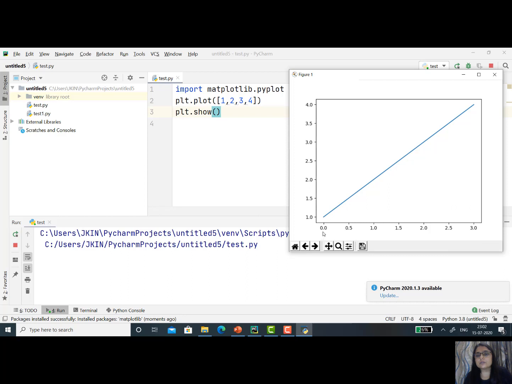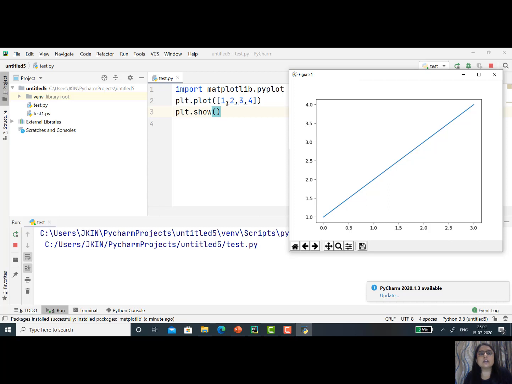Your x-axis is from 0 to 3 and your y-axis is from 1 to 4, and the data you provided is 1 to 4. That means this data represents the y-axis. So whenever you provide just one data set, that data set is definitely related to the y-axis.